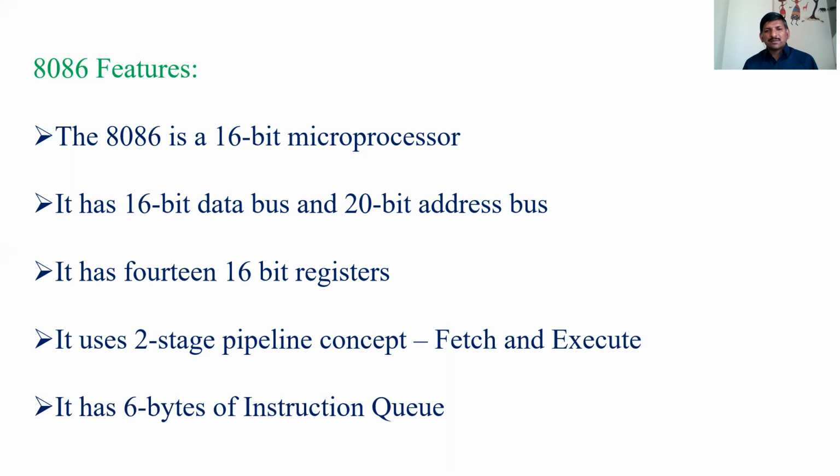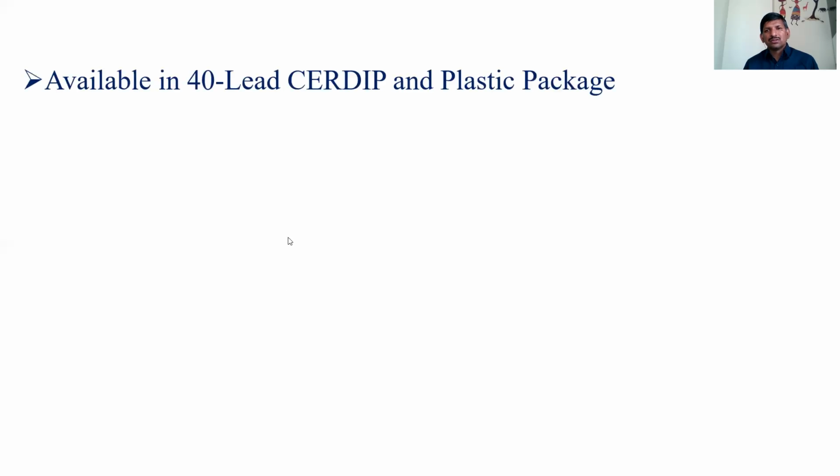Next, it contains a 6-byte instruction queue. That instruction queue pre-fetches 6 bytes of information. Next, this 8086 microprocessor is available in a 40-pin lead, ceramic, dual inline package, and plastic package.